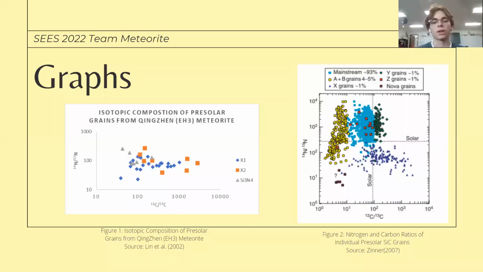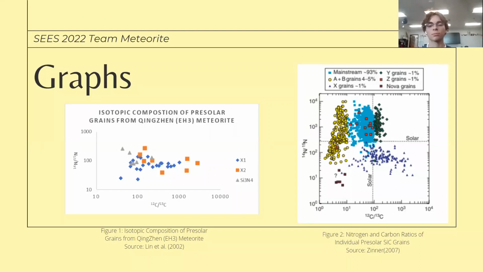Both of these graphs show the isotopic compositions of presolar grains, focusing on nitrogen and carbon. The right graph shows a wide range of grain types. The significance of this graph is that it shows the anomalous isotopes such as carbon-13 and nitrogen-15 are much more prevalent in the presolar grains than typically throughout the solar system. These solar lines show the isotopic ratios of most matter throughout the solar system. So the immense amount of data under these lines represents the prevalence of isotopic anomalies.